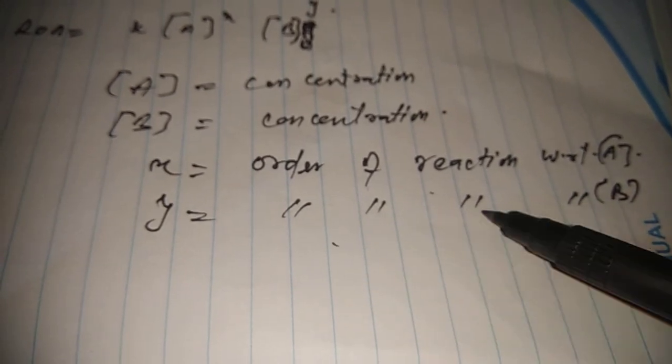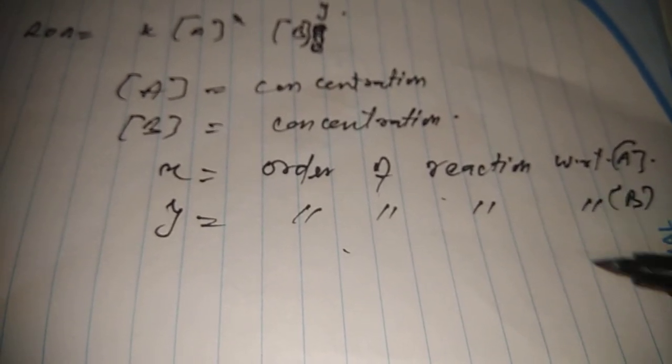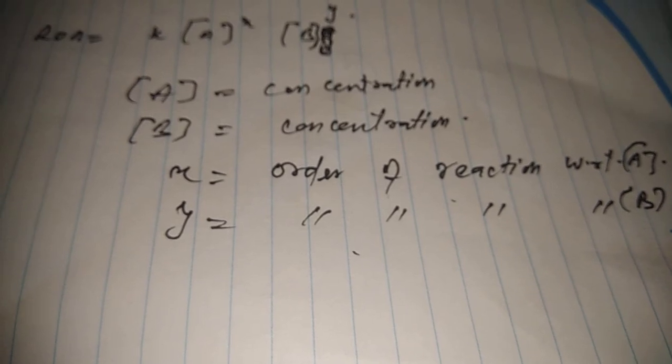Now what is this x? ये x हमारे पास क्या है, what is this x? x is the order of reaction with respect to the concentration of A. Similarly, y is the order of reaction with respect to B. तो हमारे पास दो चीज़ें आ गई, x और y. x is the order of reaction with respect to A and y is the order of reaction with respect to B. The overall order of reaction क्या होगा, that is x plus y.